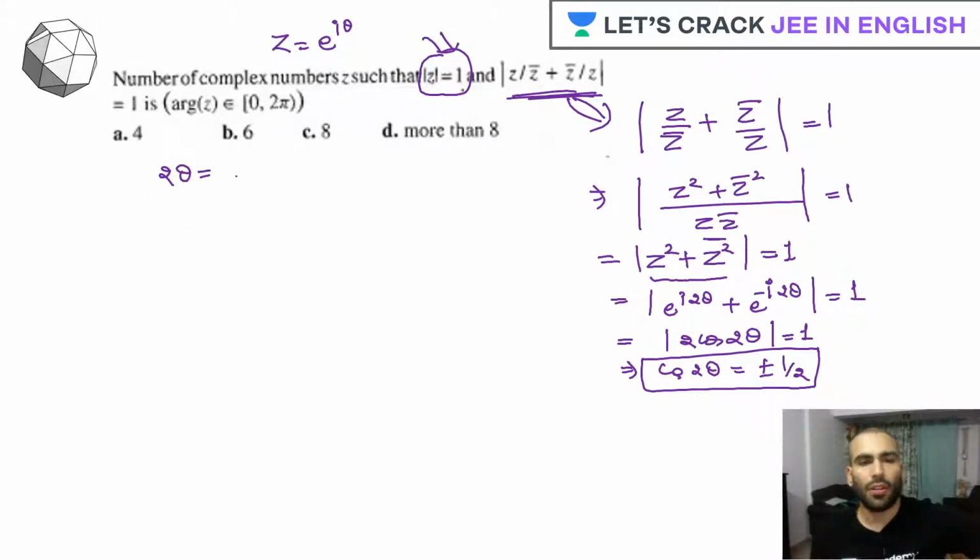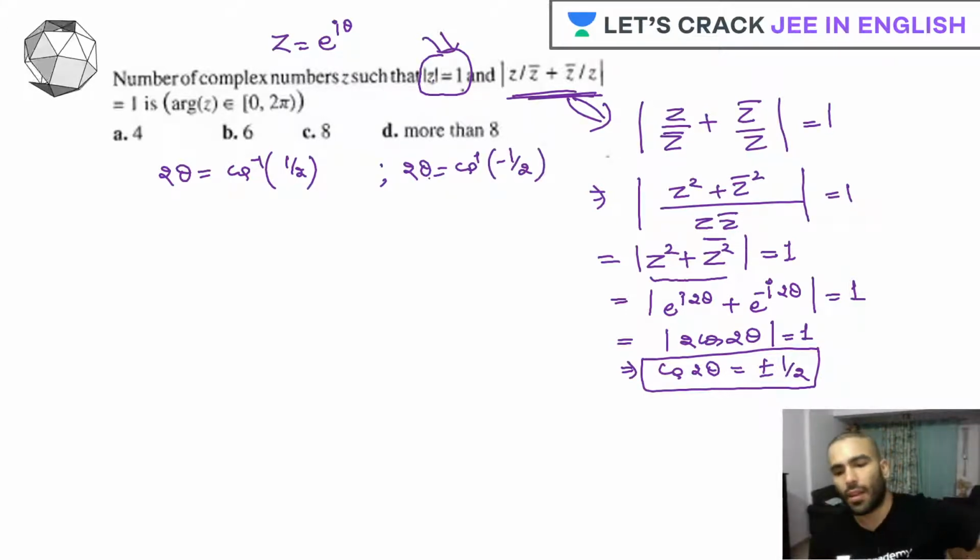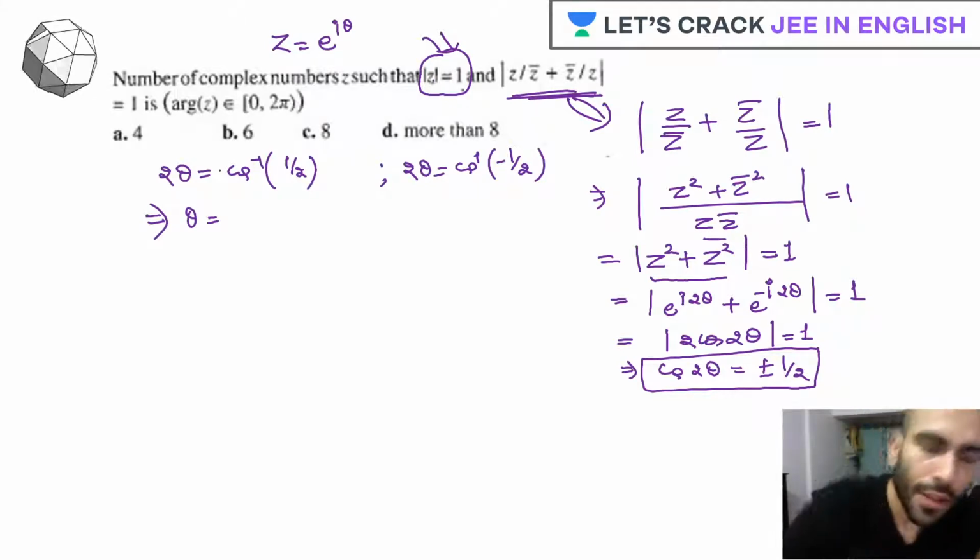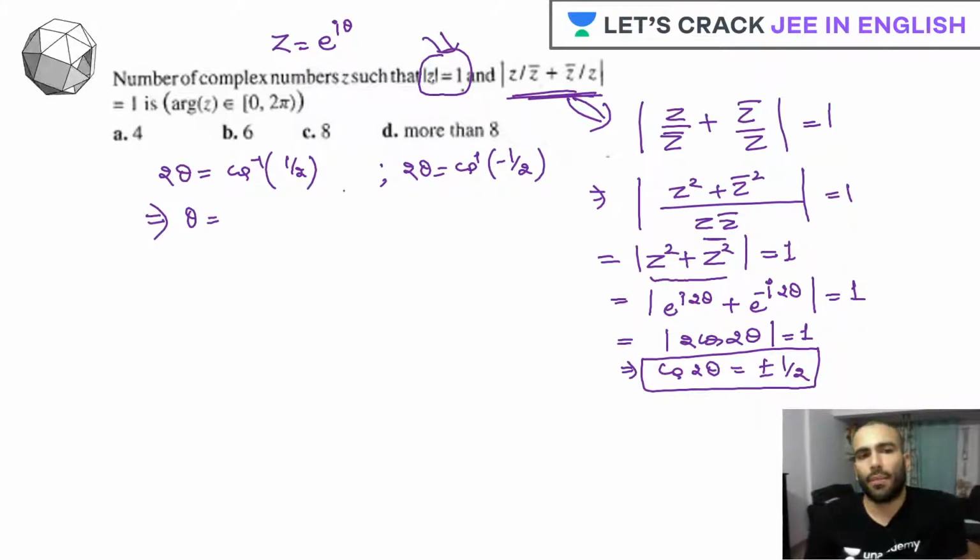Now from here what you can do is, twice of theta will be what? So let's say if I take first positive one, this is half. Another one will be twice of theta is equal to cos inverse minus of half. Okay. This theta is what? So cos inverse half. You have two possibilities, because your argument of z will always lie between 0 to 2 pi. Correct? So this cos inverse half can give you two values.